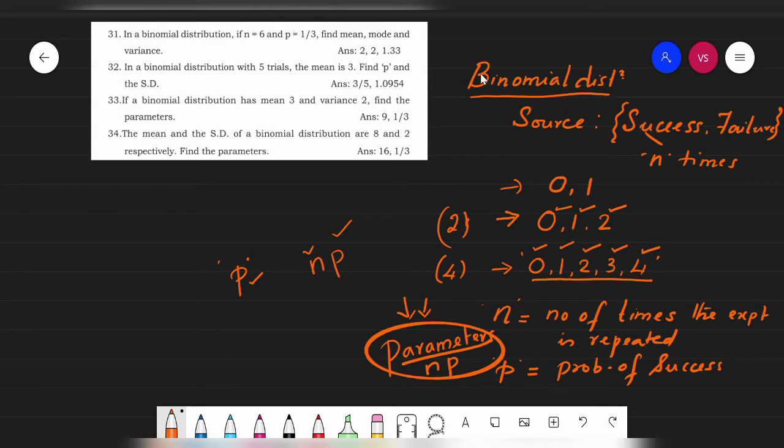Now all these distributions have parameters, key elements. Unless those key elements are known to us, we will never be able to solve the problems in any of the distributions. This is what you need to understand.